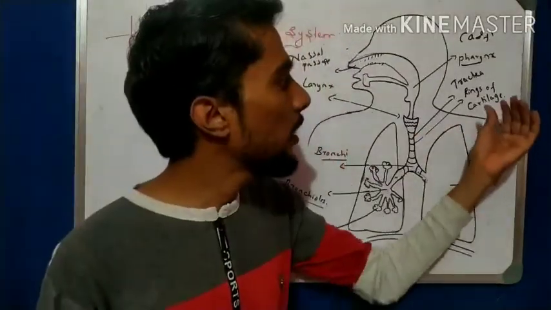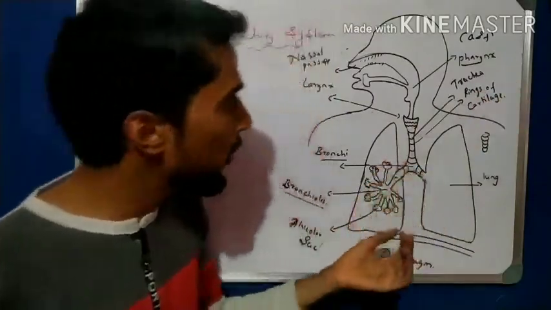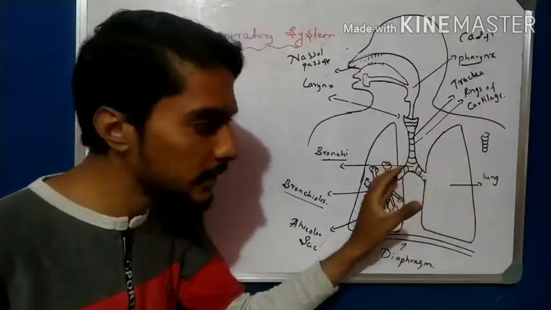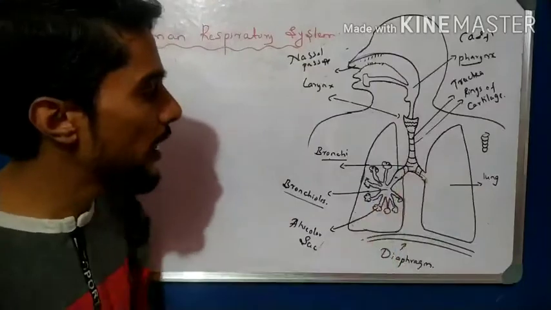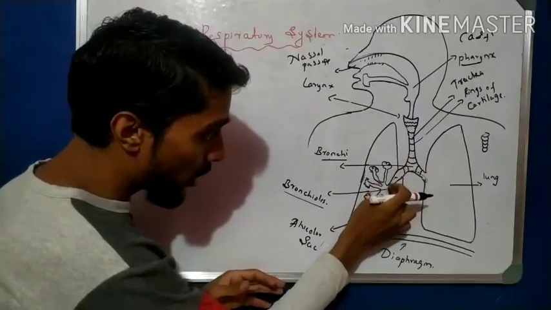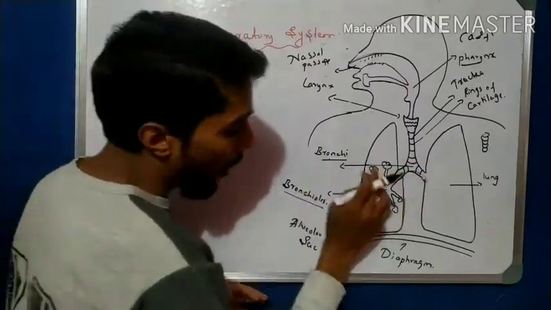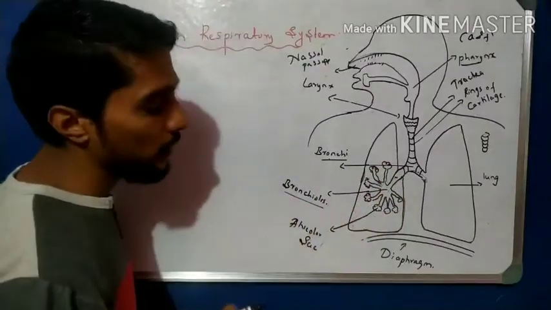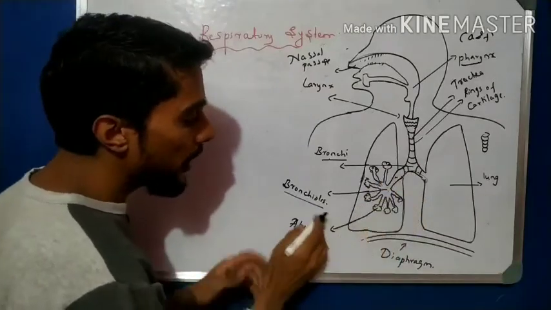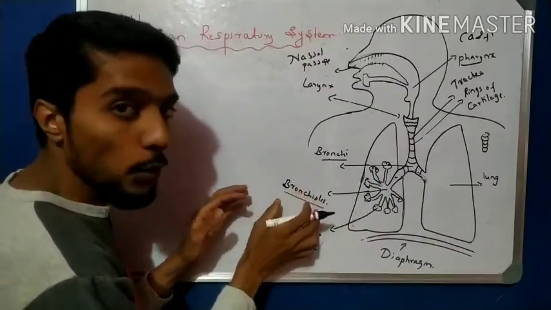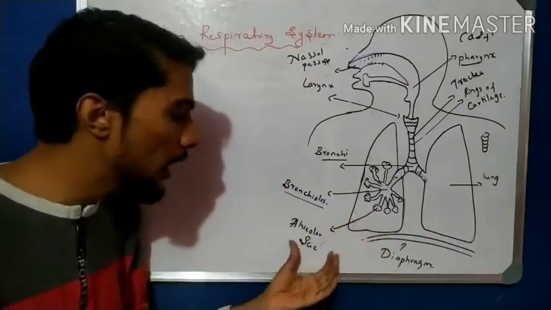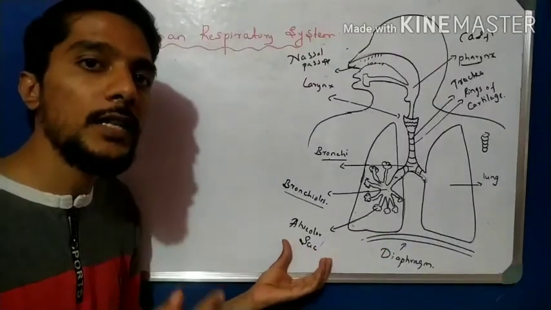Right, students. Now, after the trachea with rings of cartilage, when we move forward, the trachea is divided into two parts, one on the left side and one on the right side. These left and right divisions are called bronchi. Each bronchus is again divided into smaller and smaller units inside the lungs, called bronchioles, and these bronchioles end with balloon-like structures called alveolar sacs, or in the plural, alveoli.